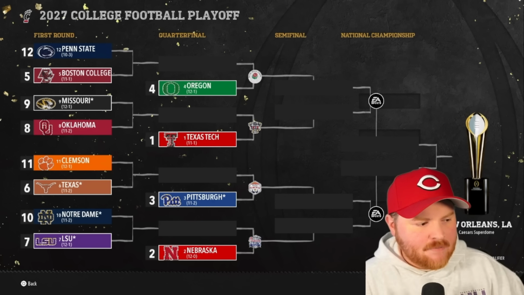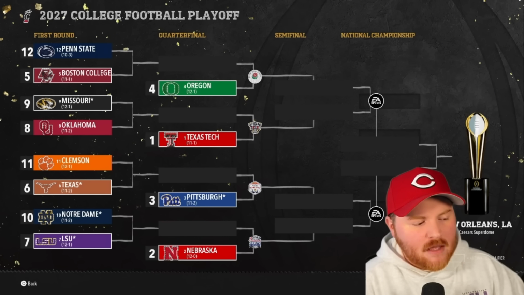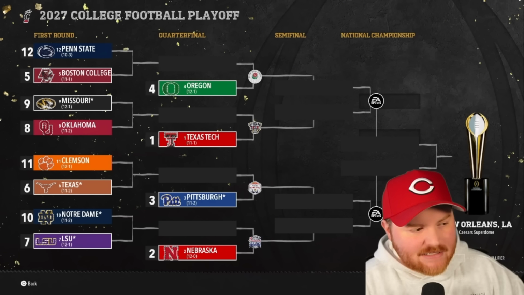Clemson in for the third straight time. They'll take on Texas, who is a new team to the playoff, with the winner taking on last year's runner-up Pitt. Notre Dame and LSU will face off. This is Notre Dame's first time in. LSU has been in before. Both of these teams have lost Brian Kelly in the last 10 seasons. Winner will take on Nebraska, who is our independent team that's made it now twice in a row.